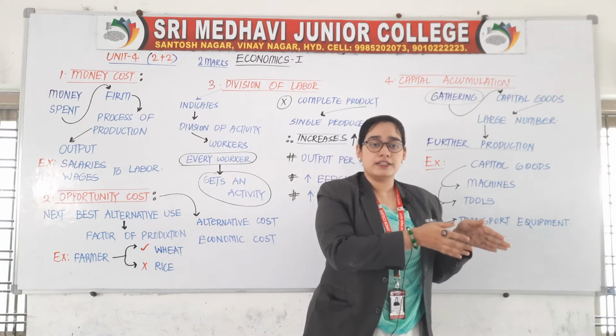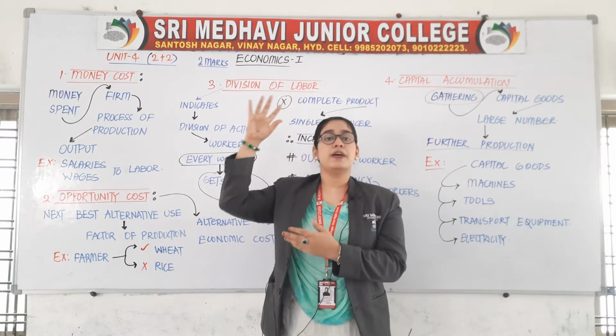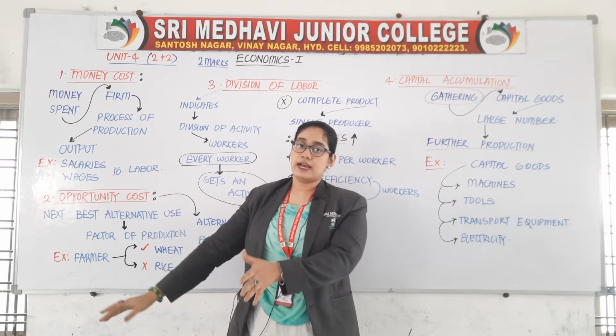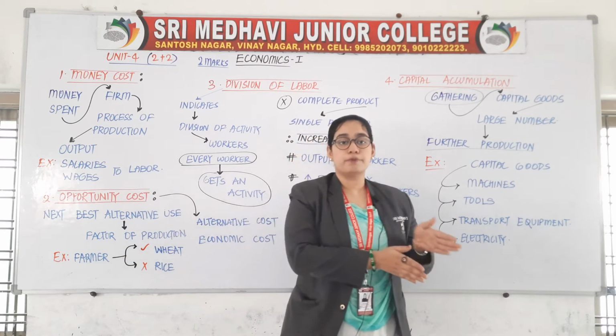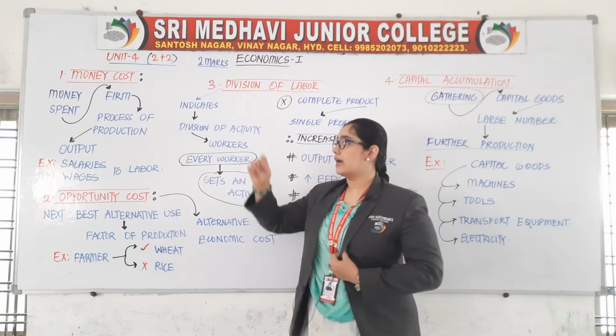We use raw materials, inputs and machinery, and then we prepare the final output. So before producing the final output, in the process of production, whatever money you have spent is called